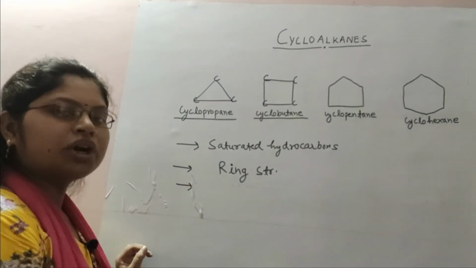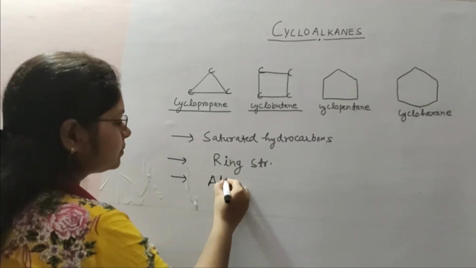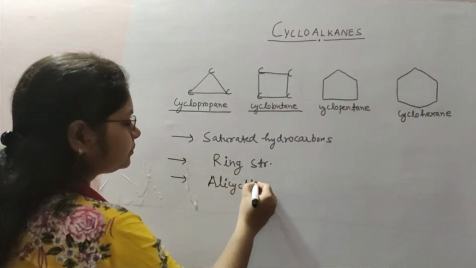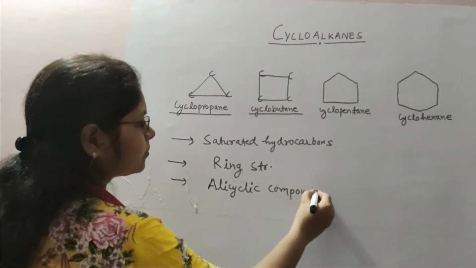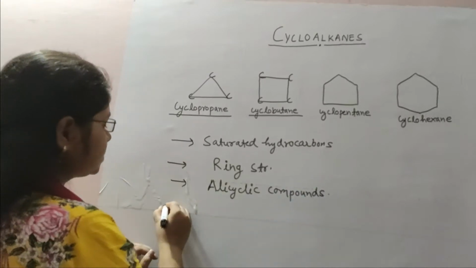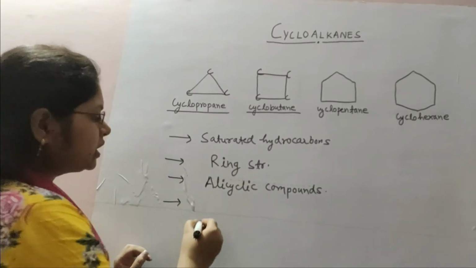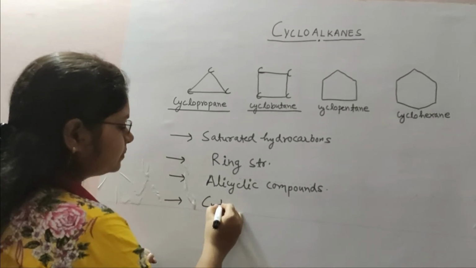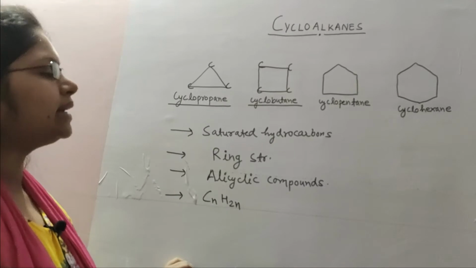The third important point is that they are also known as alicyclic compounds. And they form a homologous series with the general formula CnH2n. So these are the important points for cycloalkanes.